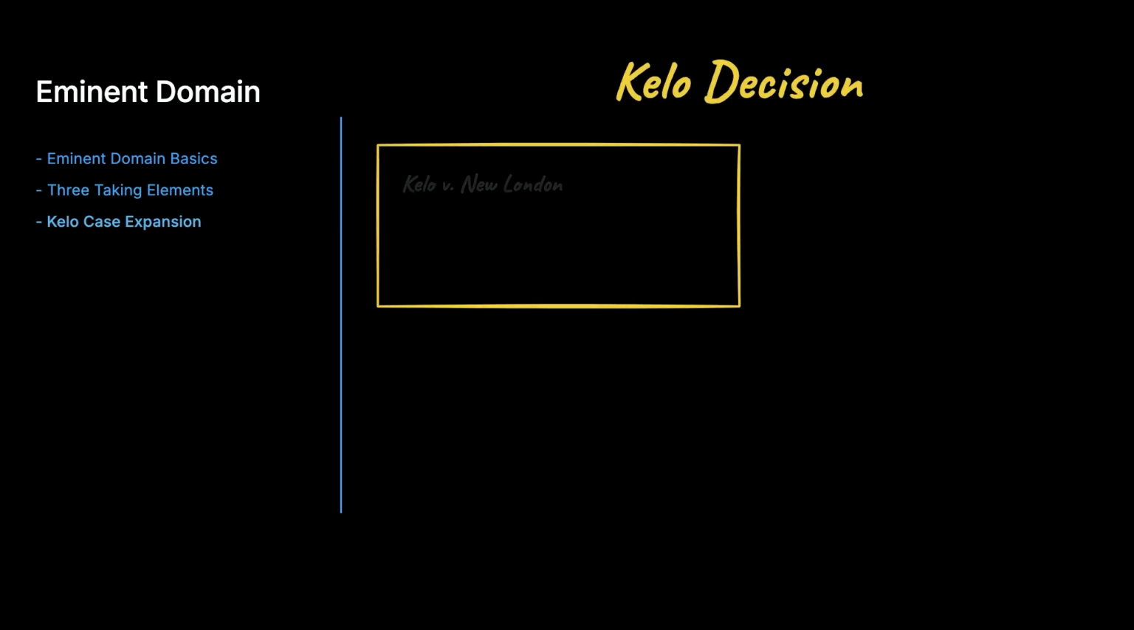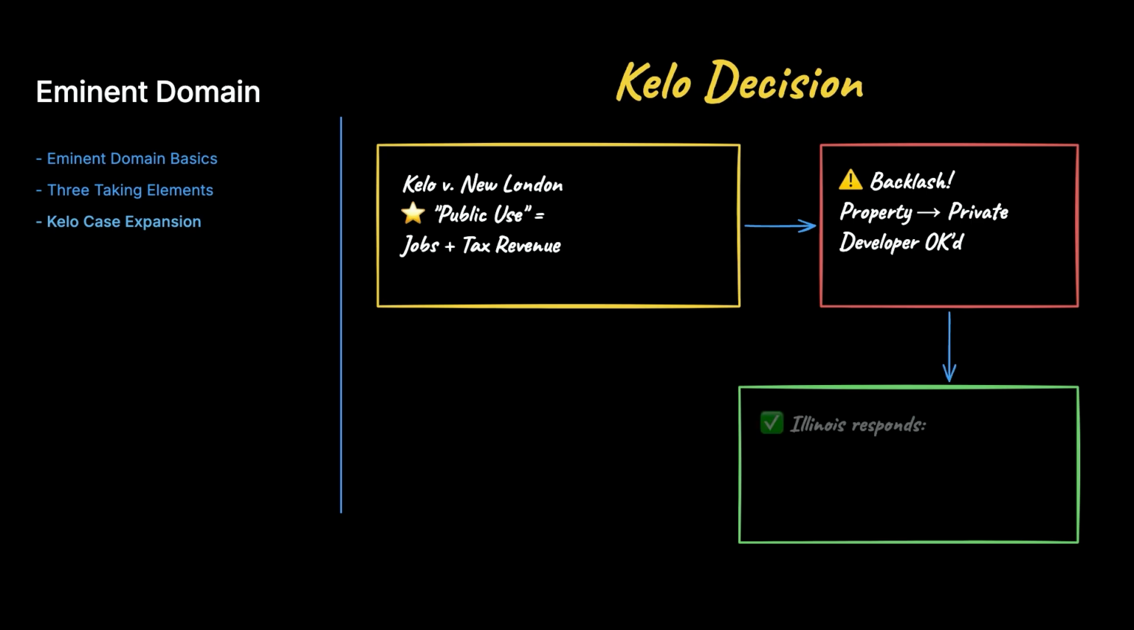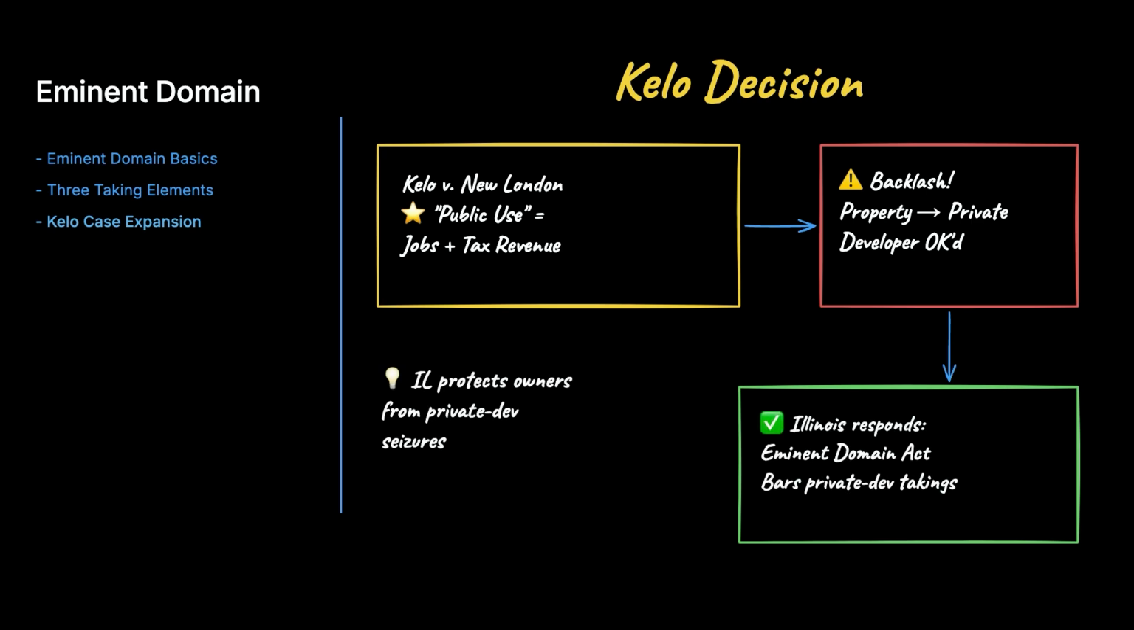Here is where it gets interesting. In Kelo versus City of New London, the Supreme Court expanded public use to include economic development that creates jobs and tax revenue, even when property goes to a private developer. The decision caused backlash, and Illinois responded by passing the Illinois Eminent Domain Act, which restricts take-ins for private development.